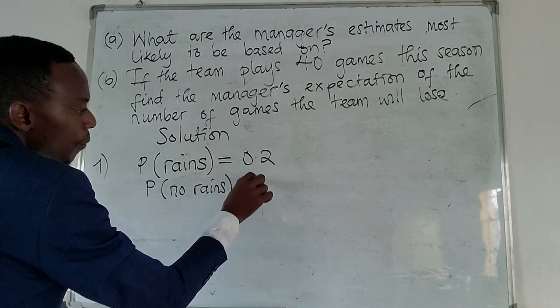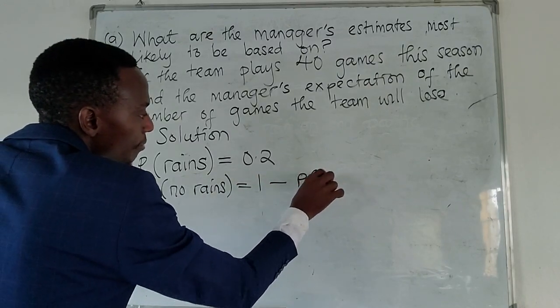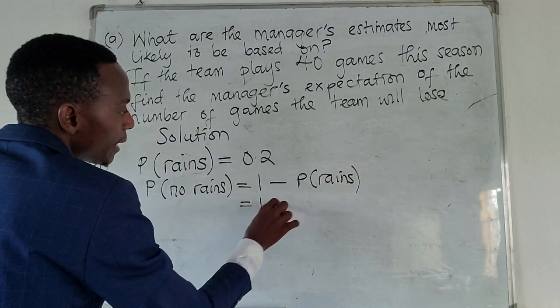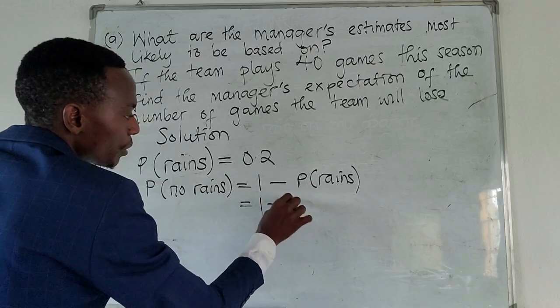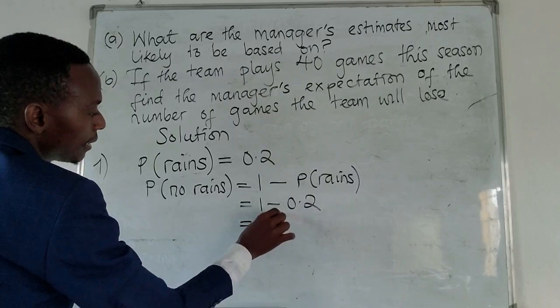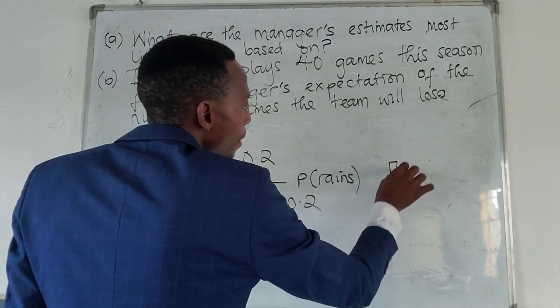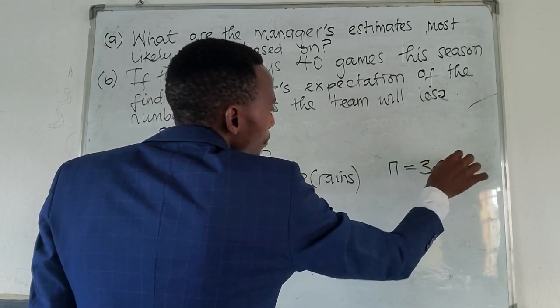will be equal to what? 1, take away the probability of having rains. So 1 minus the probability of having rains, which is 0.2. So the probability of not having rains, we are going to have 0.8. Remember, we have the number of days in this particular year, which is 365 days.